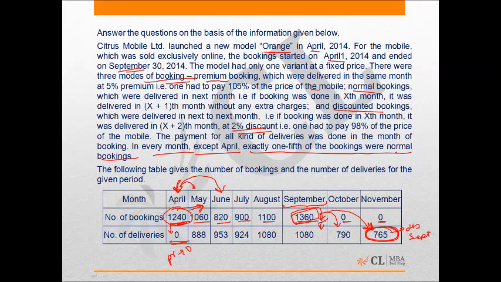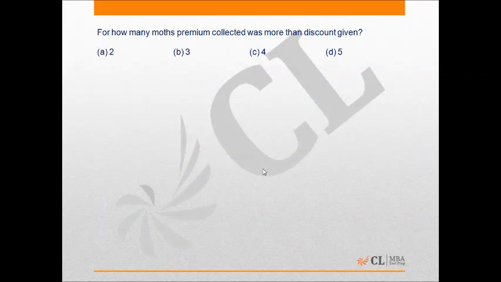Okay, so these premium bookings will be delivered in the same month, so I will get that 1080 contains some number of premium bookings which were equal to the number of bookings in the premium section of month of September, right? So in this way I will calculate the further values backwards. Okay, so let us start solving this set.